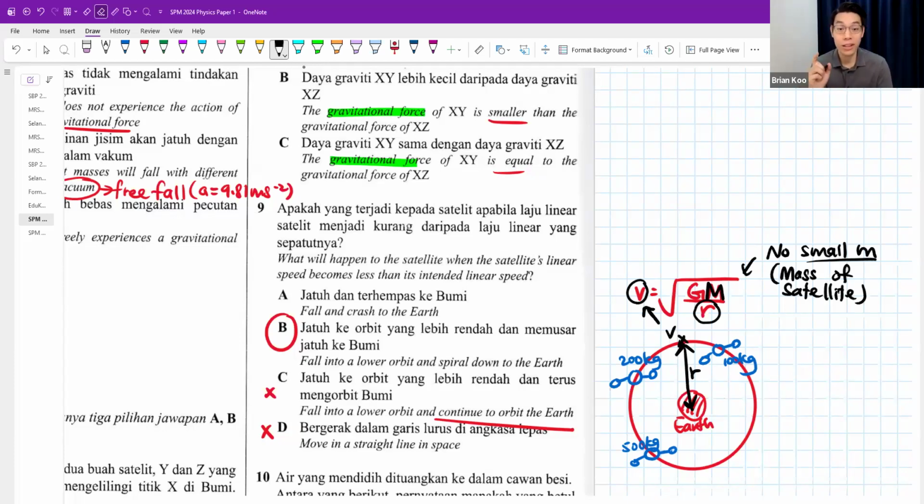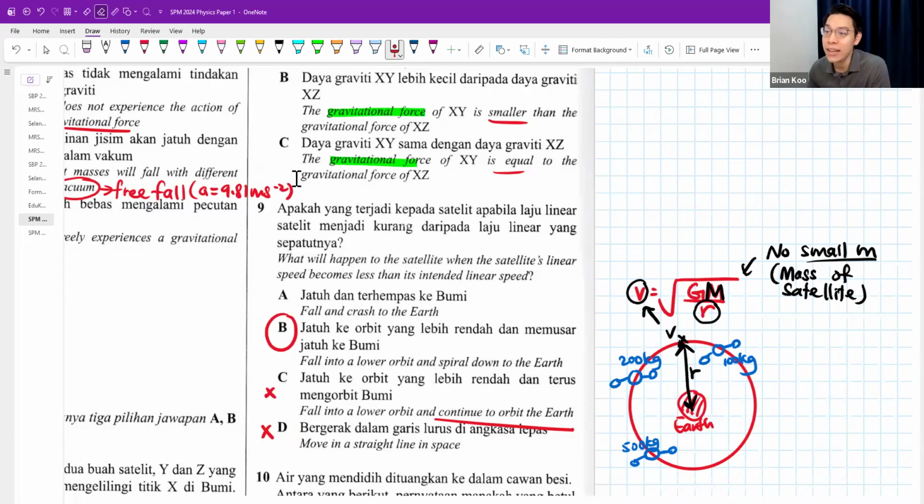And what happens if you are slower than the intended linear speed? You're supposed to be at that speed, but what if you are slower than that? You will start to fall down because Earth will pull you back. There is a strong gravitational force to pull you back. The only reason you can keep on going round and round in circles is because you are fast enough, because you maintain the speed. If you don't, you will fall down, because Earth will pull you back. So that's how it works.